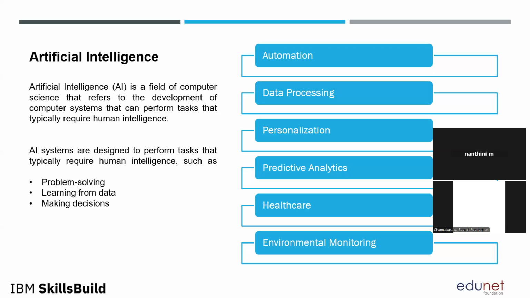Okay. Then coming to the artificial intelligence definition. Artificial intelligence is nothing but creating a machine that can perform different tasks that typically require human intelligence. This is the proper definition of AI. What are the tasks that we can do in terms of problem solving, learning? These are the major functionalities of artificial intelligence. The first one is problem solving. The next one is that the machine can learn from a huge volume of data, and with that learning it can make decisions.